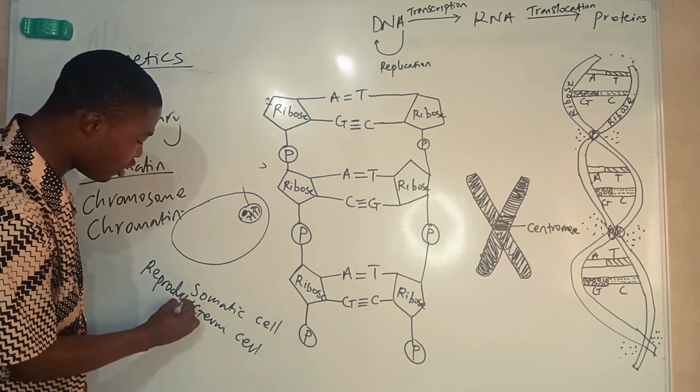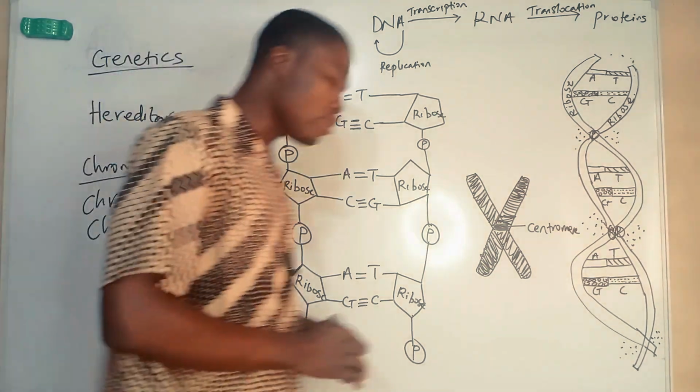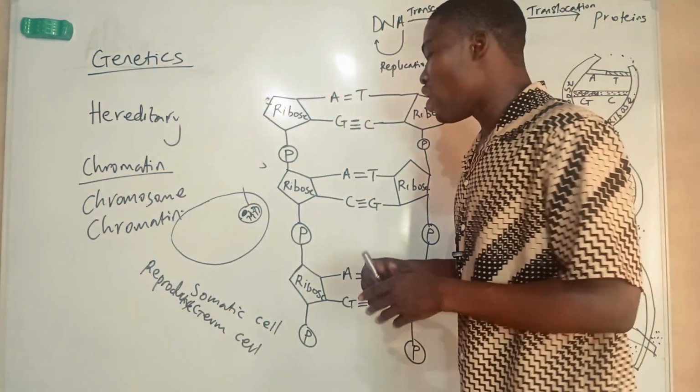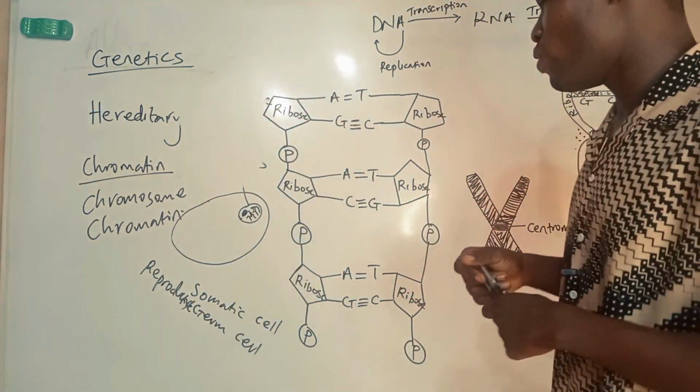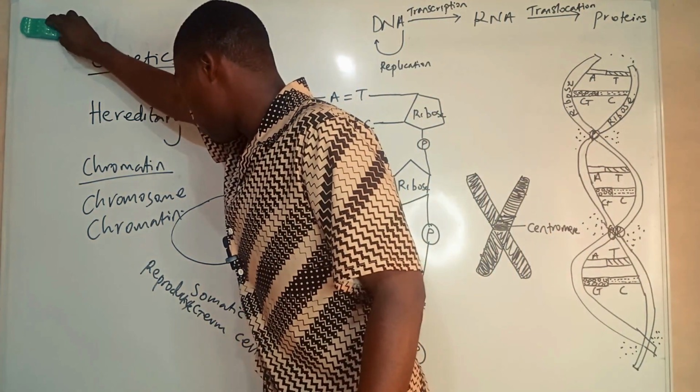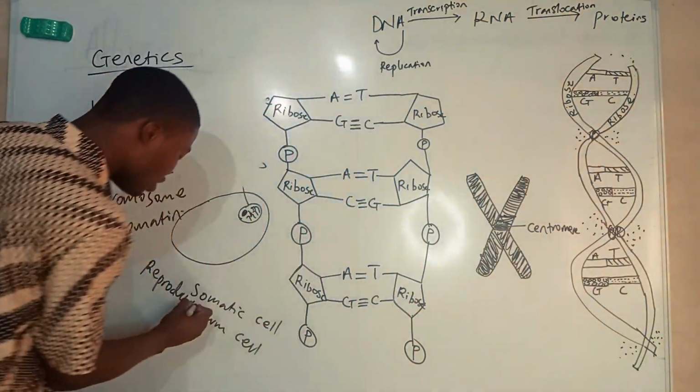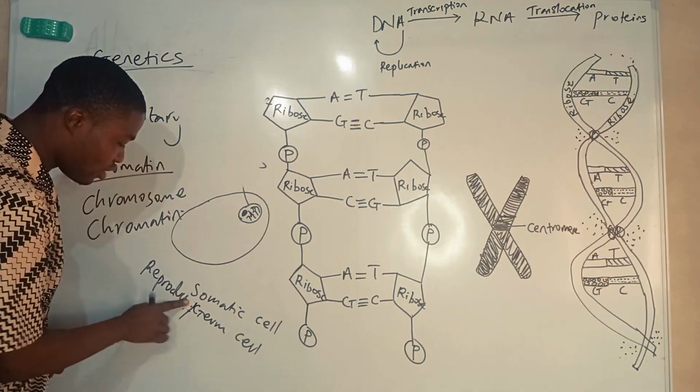What do reproductive cells do? What do germ cells do? Remember, germ cells are also called reproductive cells. Now, what is a somatic cell? What is a reproductive cell?